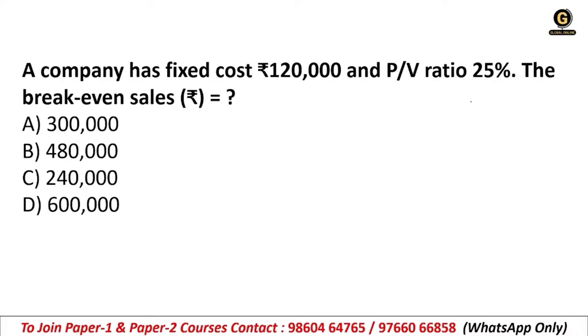Next, a company has fixed cost 1,20,000 and PV ratio is 25%. So here the PV ratio is given and the fixed cost is also given. So what will the break even sales? So here the units is not asked. The question is not asking about the units, it is in the rupees. Getting it? So give your answer.